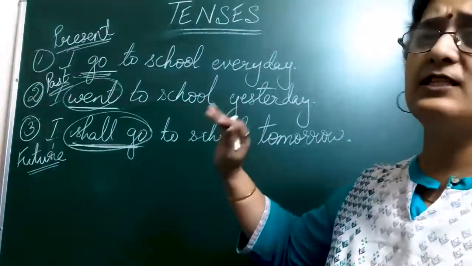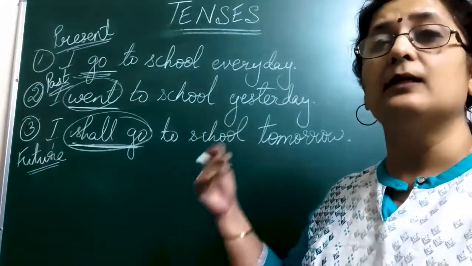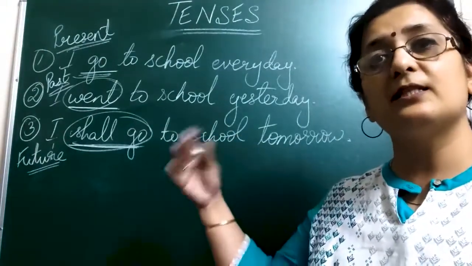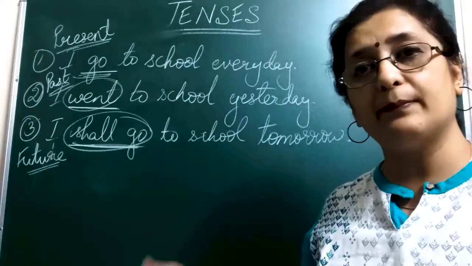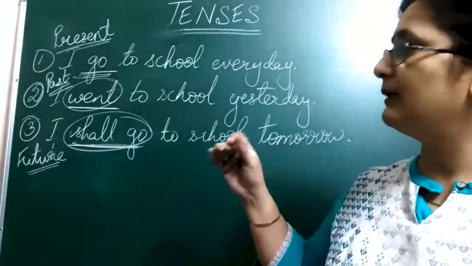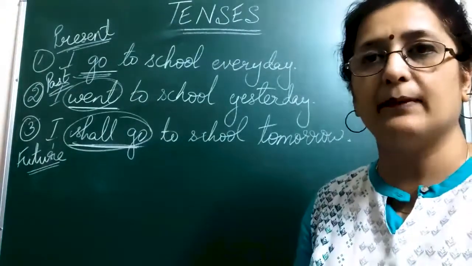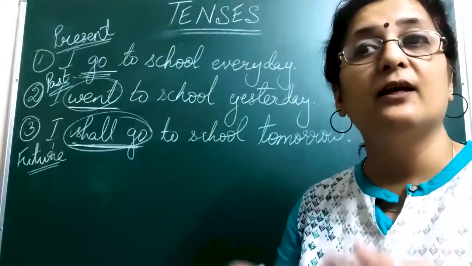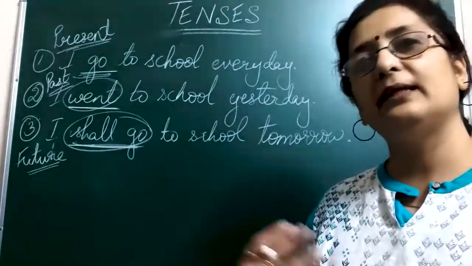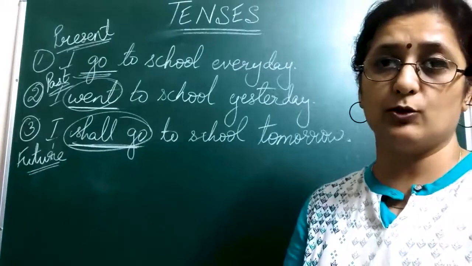Now, the tense form shows us the time. Suppose that some event, some activity, some action is continuing in the past. It is already happening, continuing. So that becomes a continuous form of the verb. Similarly, in present form, it is still happening. You are doing, you are listening. So present form, it becomes your continuous form. Similarly, in the future, something which you will be doing.